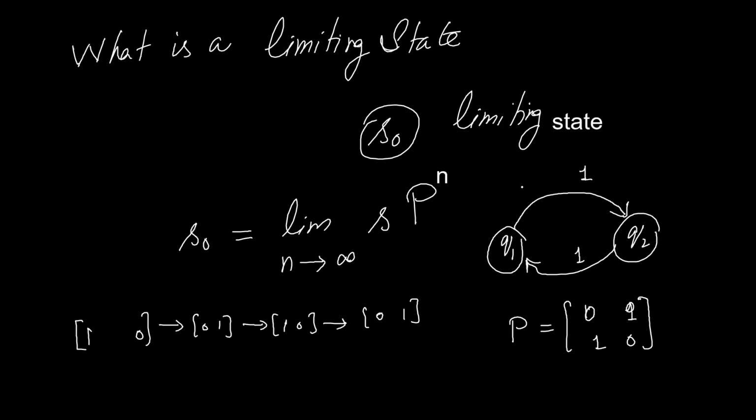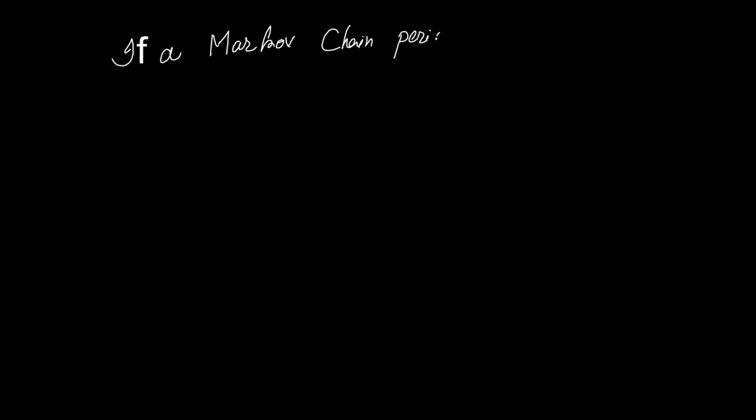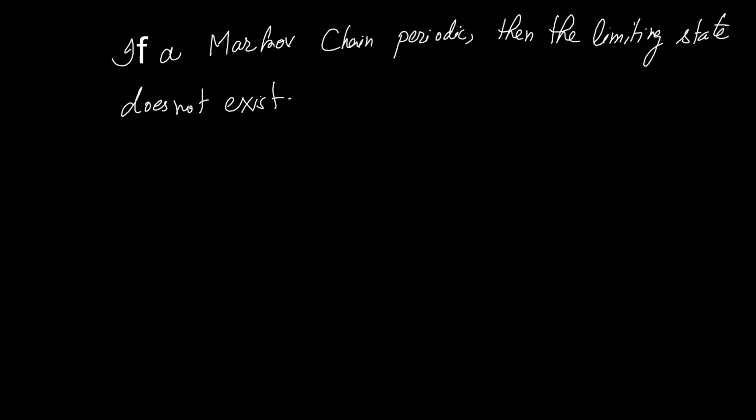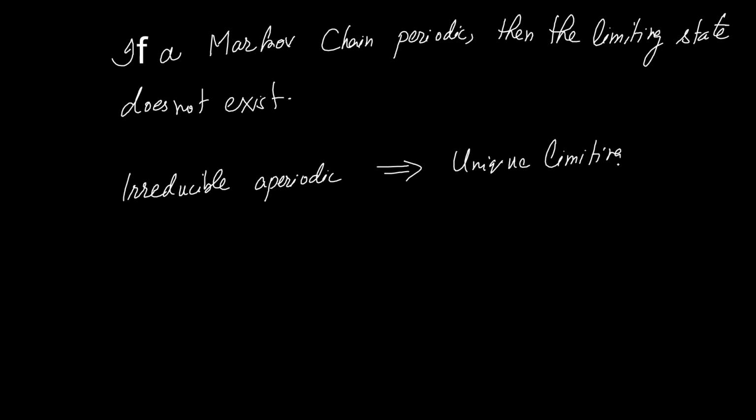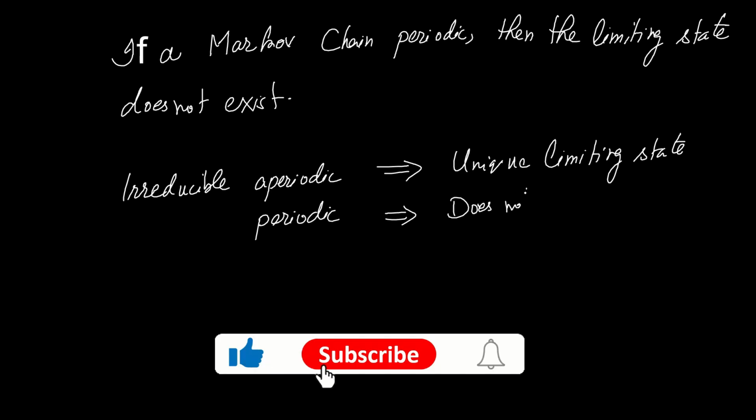So how can we determine if a Markov chain has a limiting distribution or not? If a Markov chain is periodic, then it does not have a limiting distribution. Limiting distribution for a periodic Markov chain does not exist. Let us summarize about limiting distribution. If a Markov chain is irreducible and aperiodic, meaning it is not periodic, then the Markov chain has a unique limiting state or limiting distribution. Otherwise, if it is periodic, then the limiting distribution does not exist.